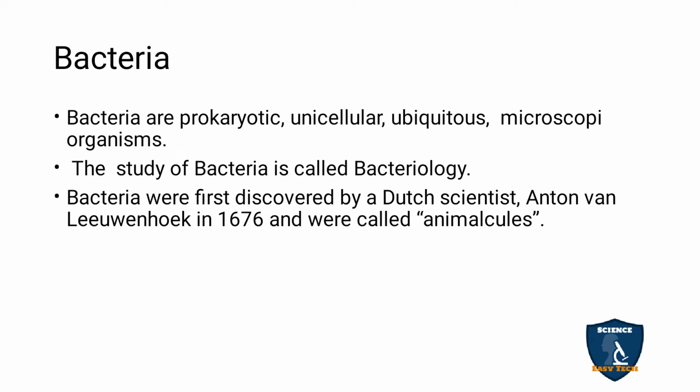Bacteria. First you must know what a bacterium is. A bacterium is a prokaryotic, unicellular, ubiquitous, microscopic organism. So bacteria are prokaryotic, meaning what? First formed nucleus, or primitive nucleus, or not well developed nucleus. So three meanings can be given for prokaryotic. Unicellular means single cell. Ubiquitous means it is present throughout the world.